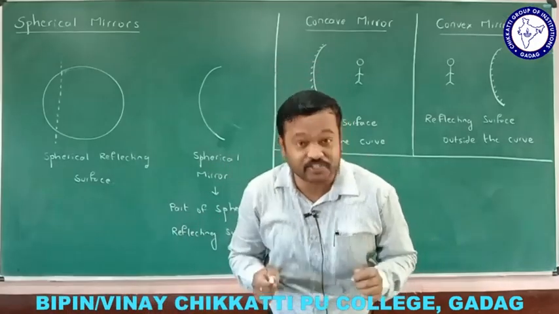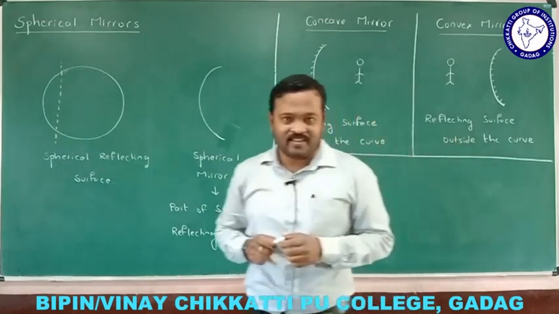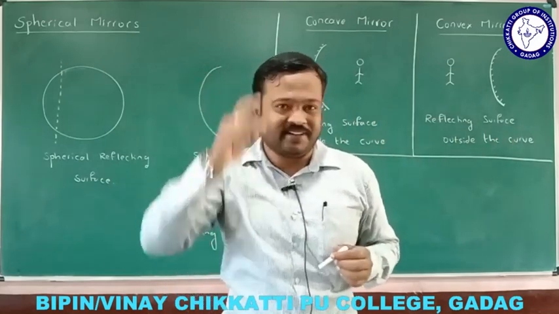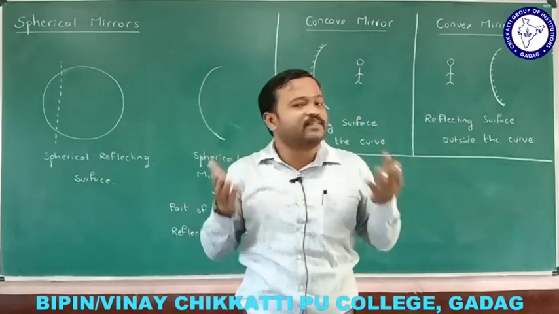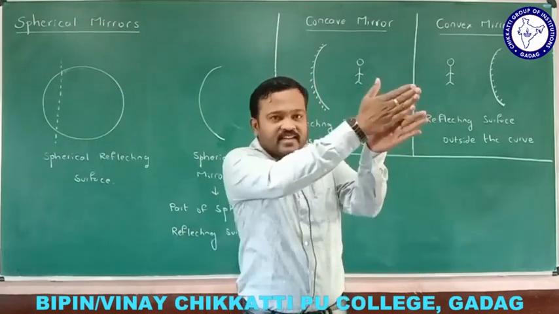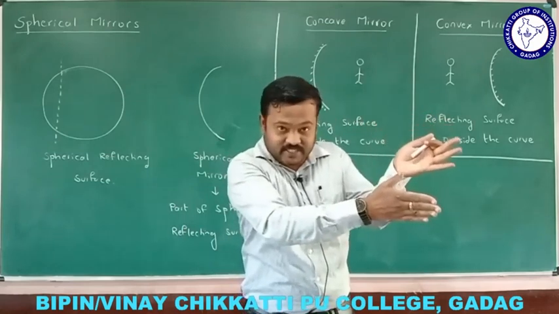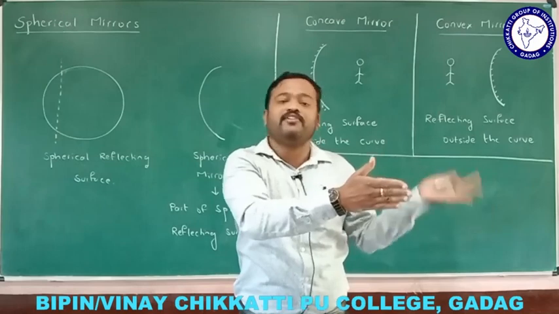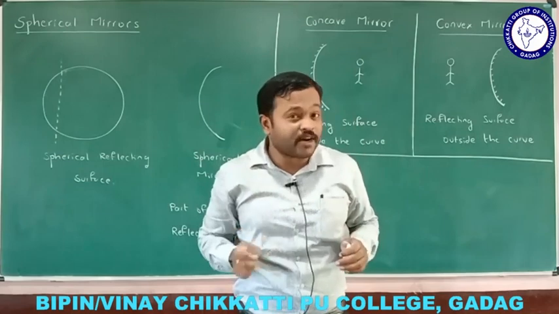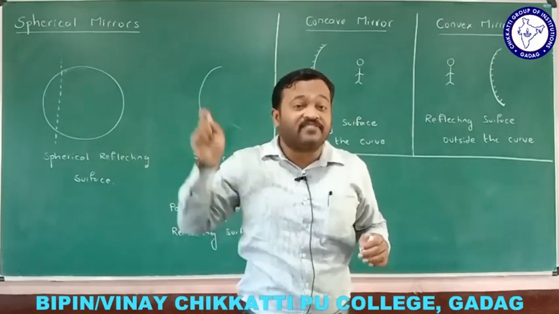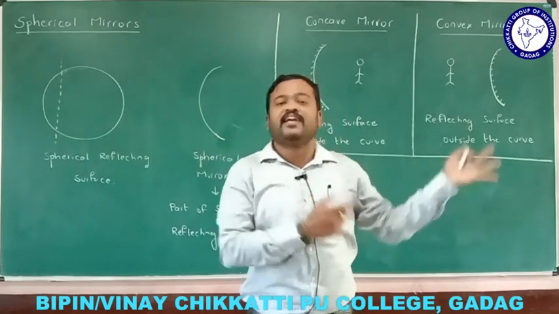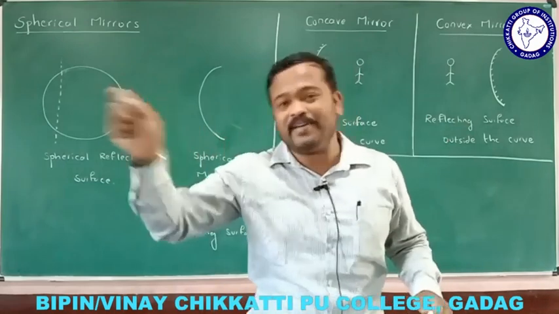Let us see the applications of reflection of light. At our home, the mirror what we use, that is plane mirror. It produces the image of the same size and at the same distance from the mirror. There we have a silvered surface, or we call it as a reflecting surface at the front, and a non-reflecting surface or wooden surface at the back. So that kind of mirror is called as plane mirror, where the reflecting surface or the silvered surface is flat. So that kind of mirror is called plane mirrors.